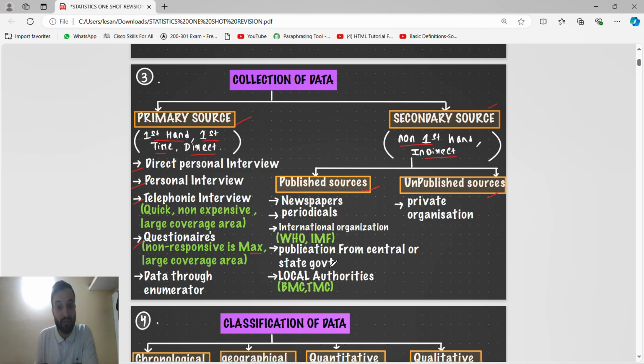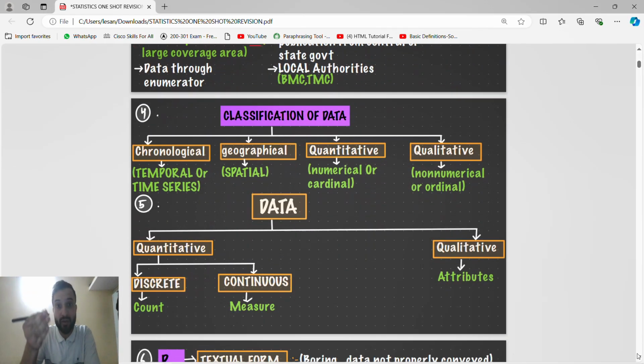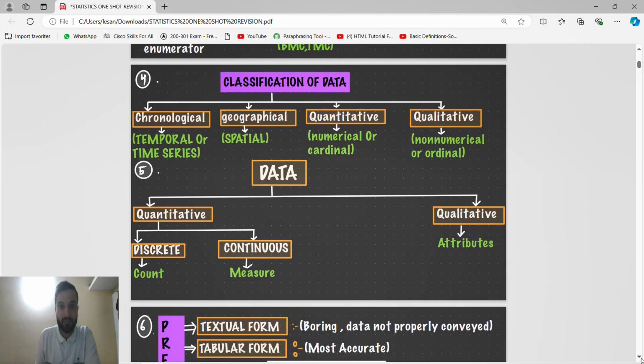Publications from the central or state government and local authorities are also published sources that you are referring to and taking data from. That is a secondary source: you are taking help from already published or unpublished sources. But primary sources means it is the very first time you are going, observing and collecting the data. Unpublished sources include private organizations, because they will not publish, like when you go to the library and read research papers.